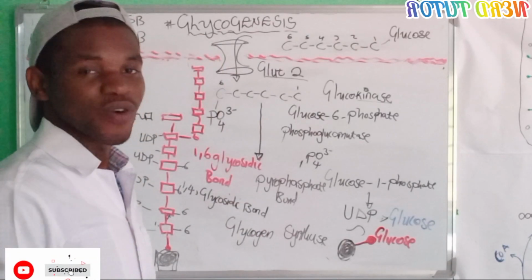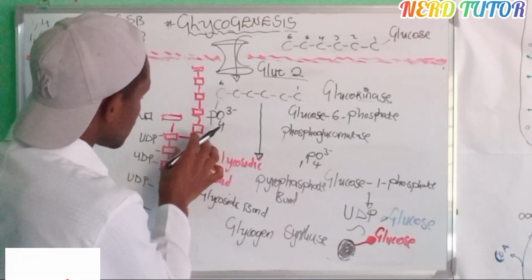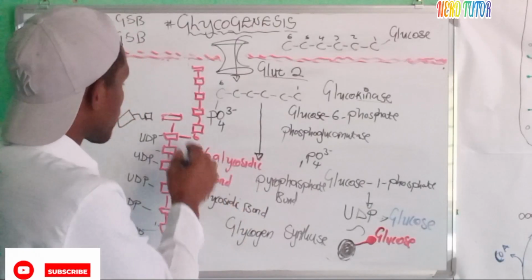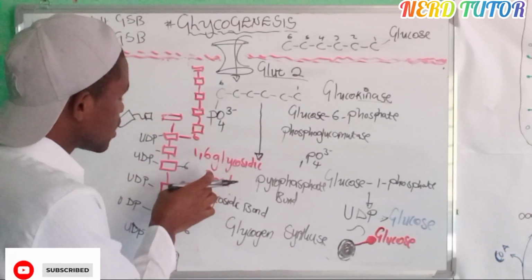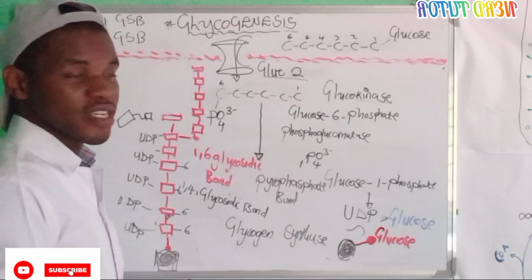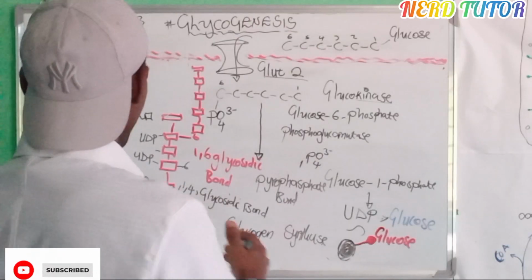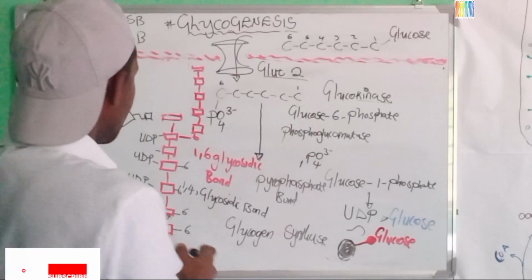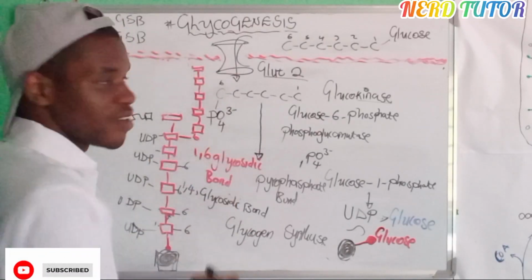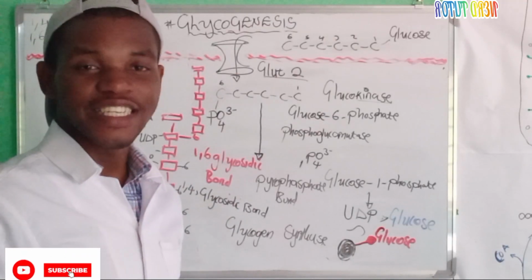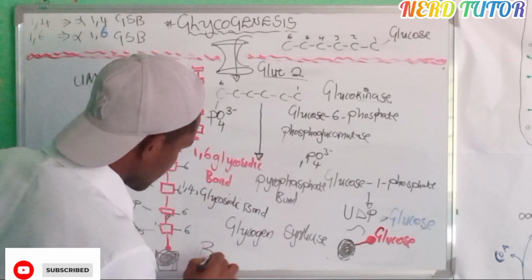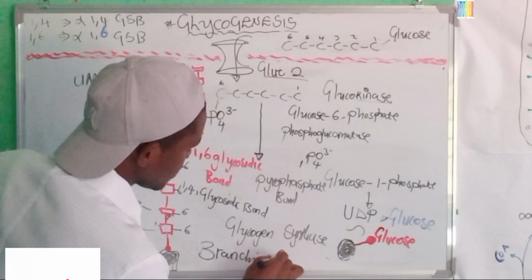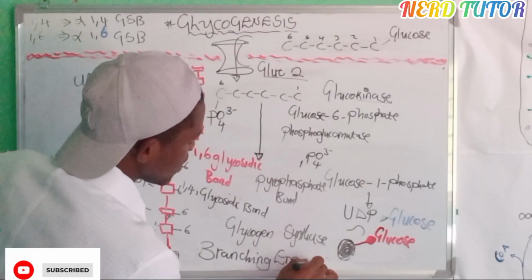No wonder that enzyme will come and splice it off and put it on the sides, at a 1,6 glycosidic bond. So the enzyme that comes and splices off makes a 1,6 glycosidic bond. What do we call that enzyme? Just from itself, look, that enzyme is making a branch. We call it a branching enzyme. Okay, that is the name of the enzyme.